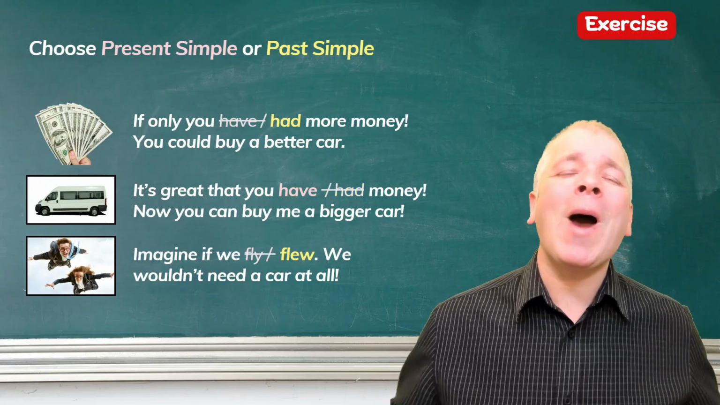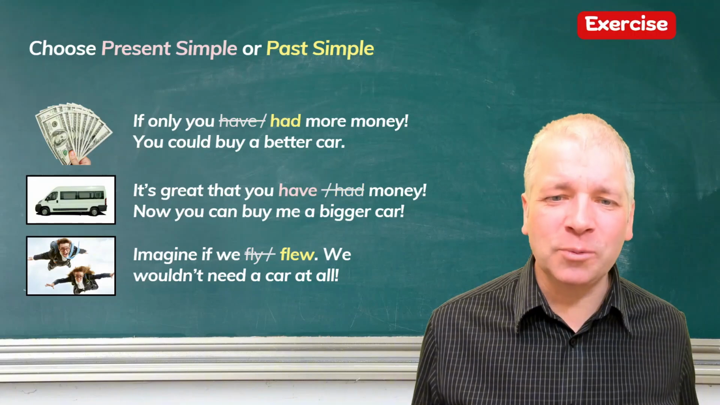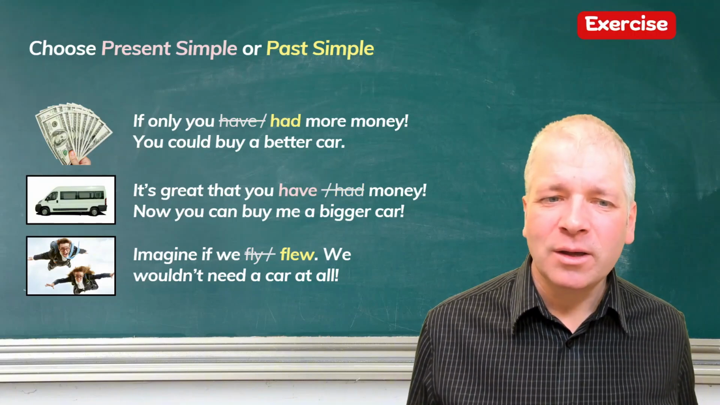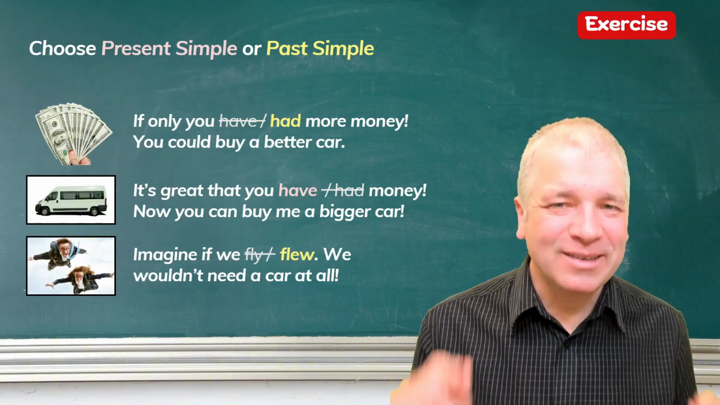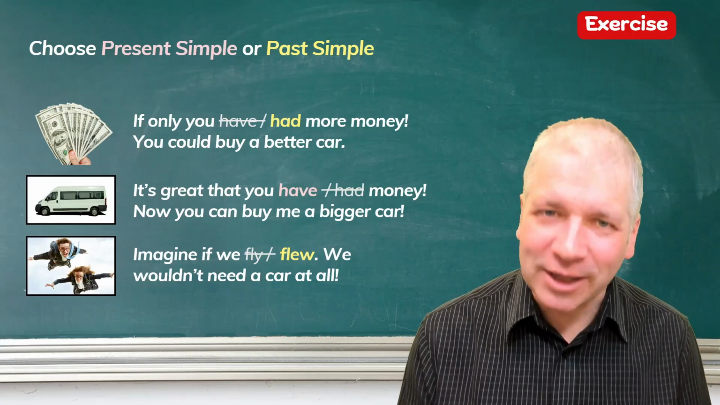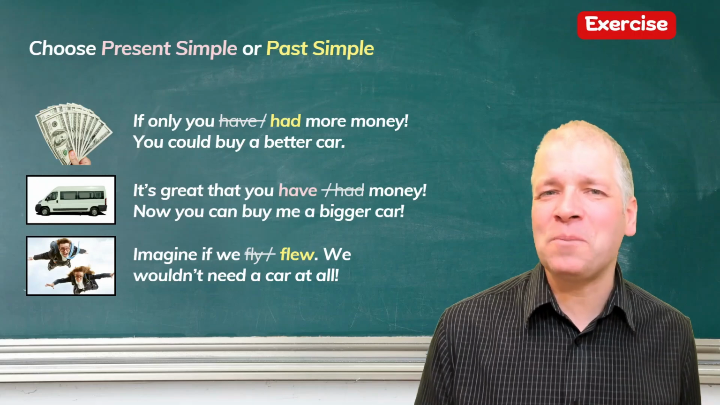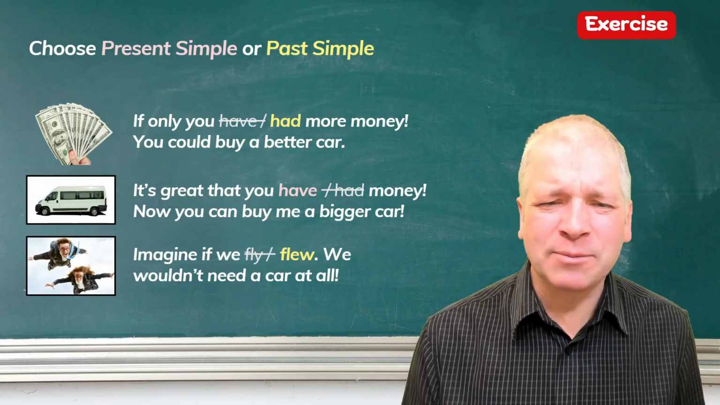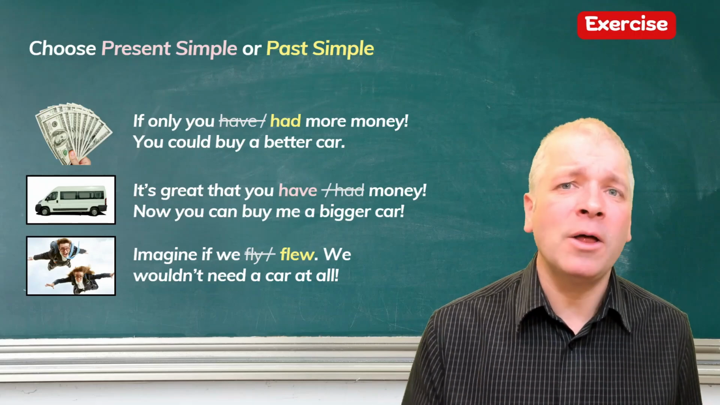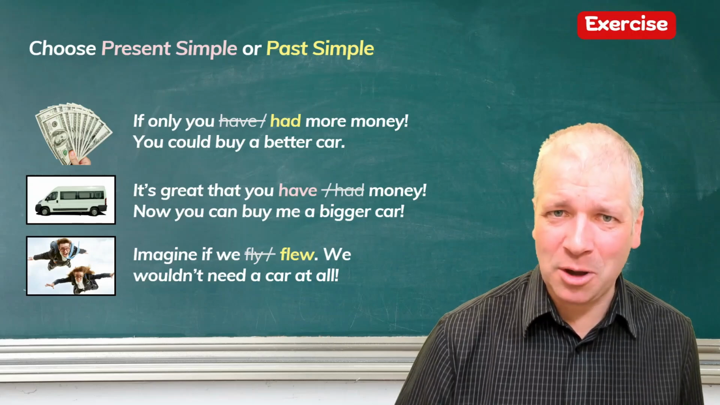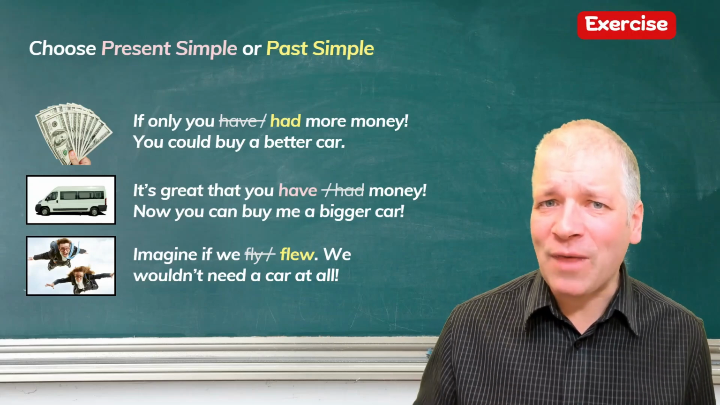If only you had more money, you could buy a better car. So here it's not real. The person does not have the money. If only indicates something that they wish was true but is not. If only you had more money, then you could buy a better car. The person cannot buy a better car at the moment, but they wish that they could.